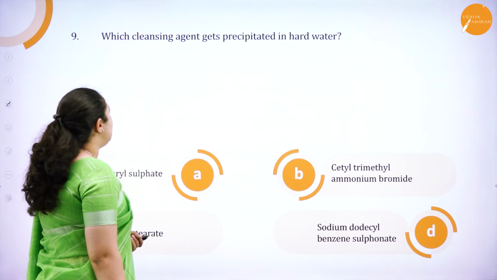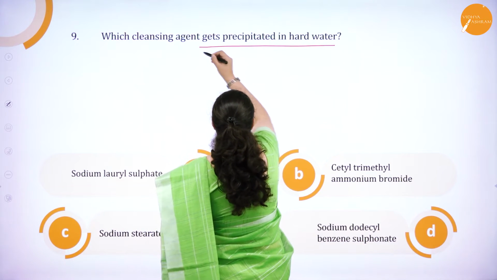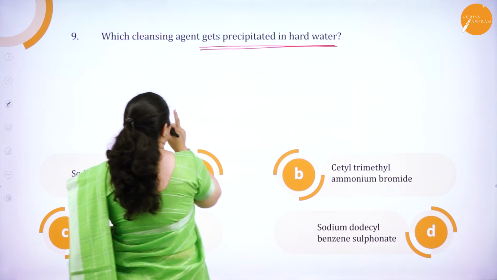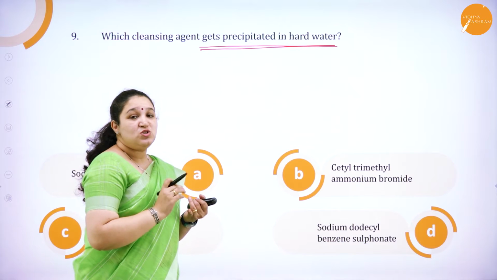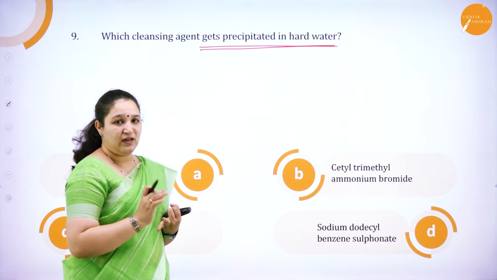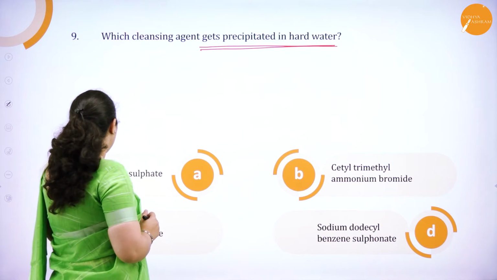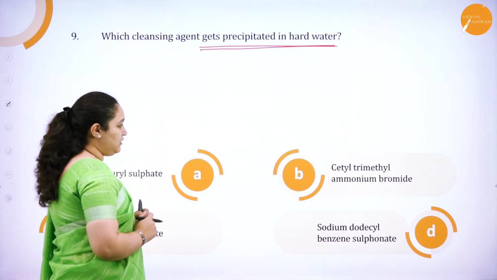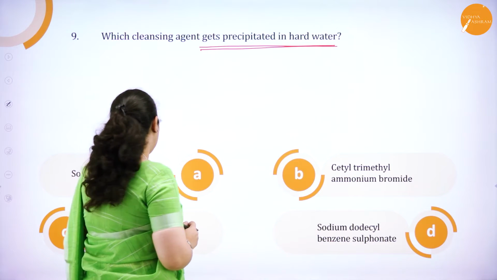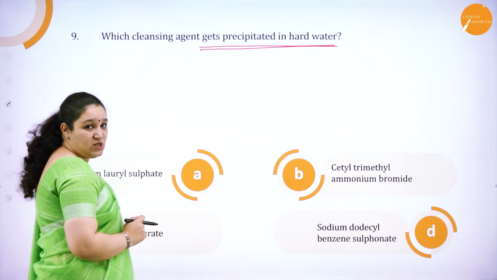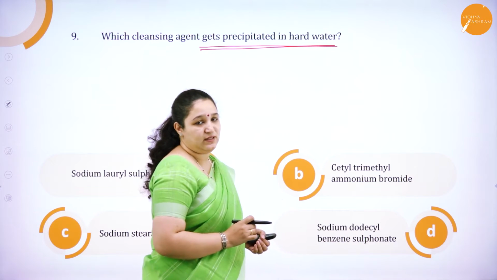Next one, which cleansing agent gets precipitated with hard water? Read the question very carefully. Cleansing agent gets precipitated with hard water. Soap and detergent are the two cleansing agents. We will see the options we have got here. Sodium lauryl sulfate, which is a detergent. Cetyl trimethyl ammonium bromide, again a detergent. Sodium stearate, which is a soap, and sodium dodecyl benzene sulfonate is again a detergent.